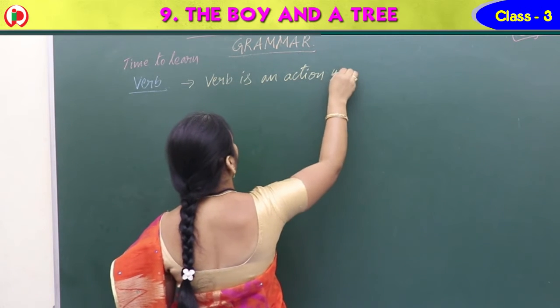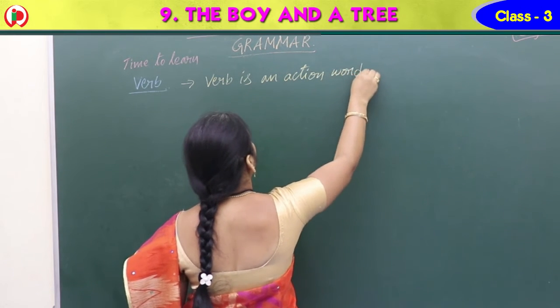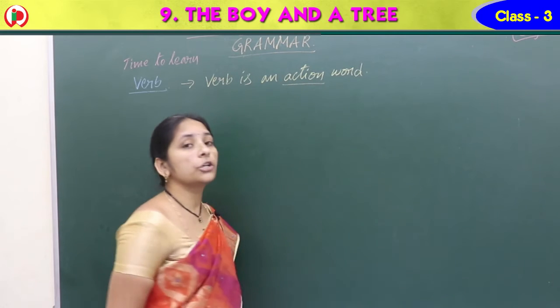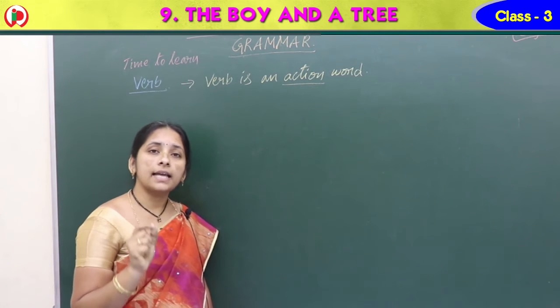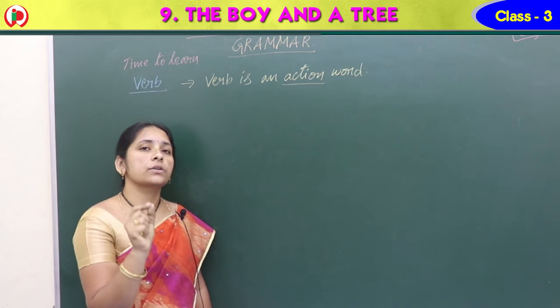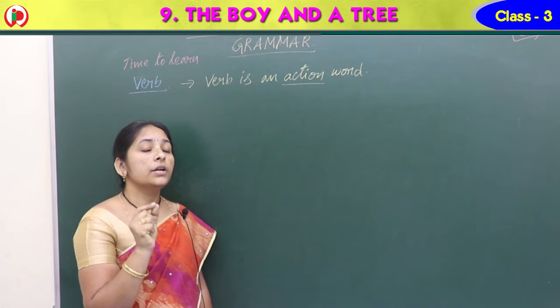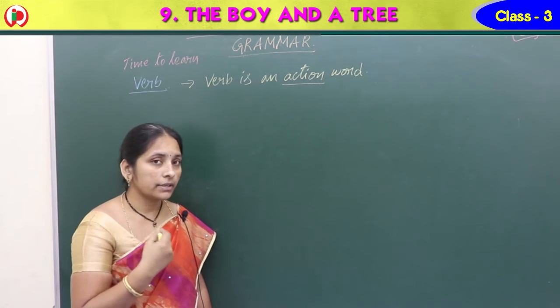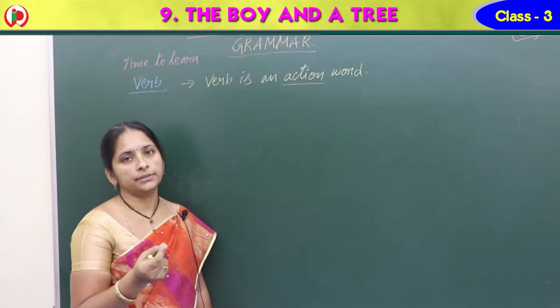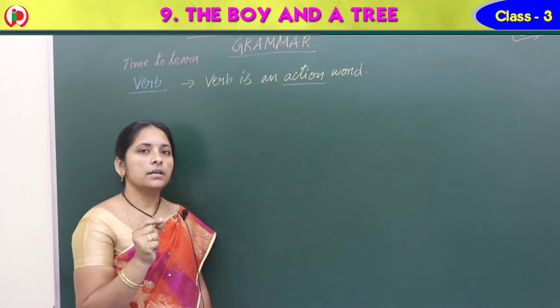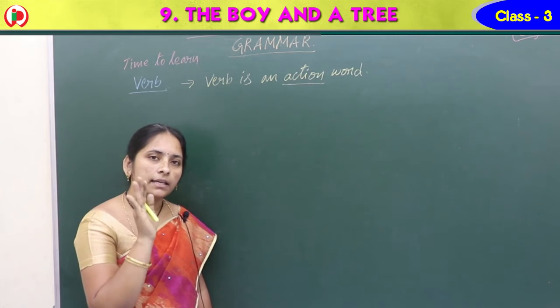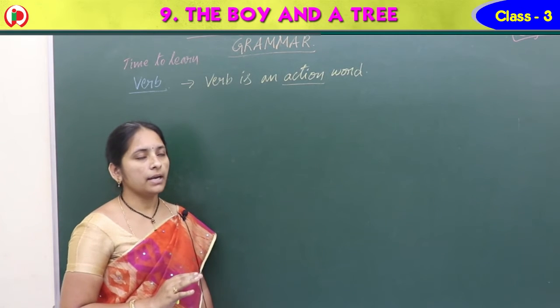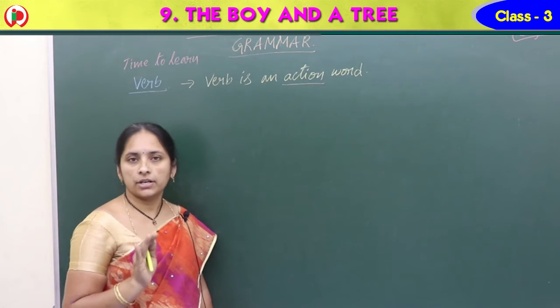Action word means nothing but doing. Whatever work is done by the person, that is called verb. Action means work. Any person or thing, the noun's work is nothing but verb. That's why it is called action word.